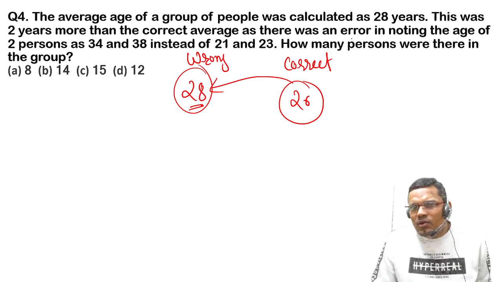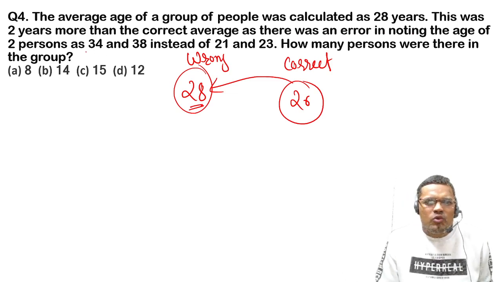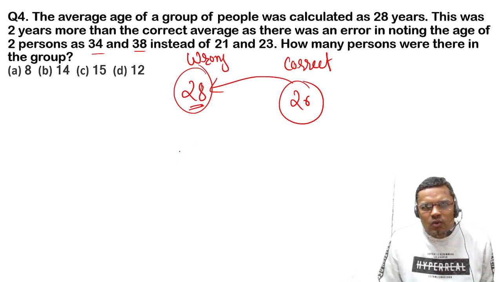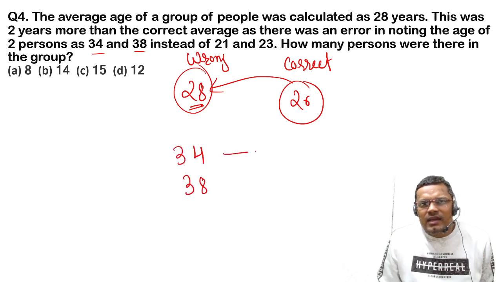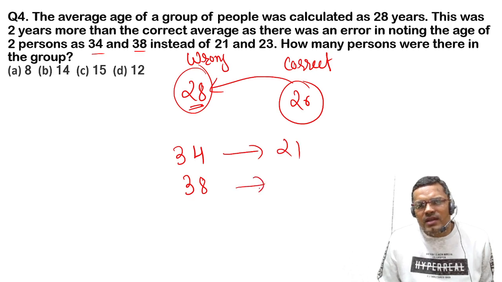And why has this happened? There was an error in noting the ages of two persons as 34 and 38 instead of 21 and 23.